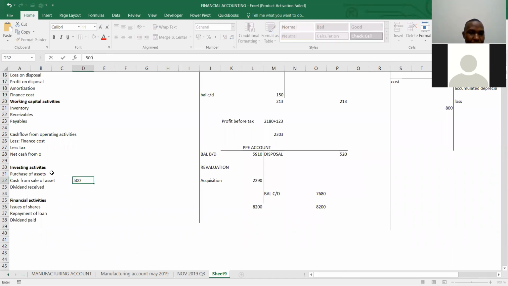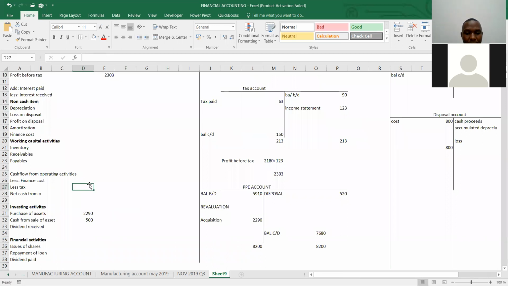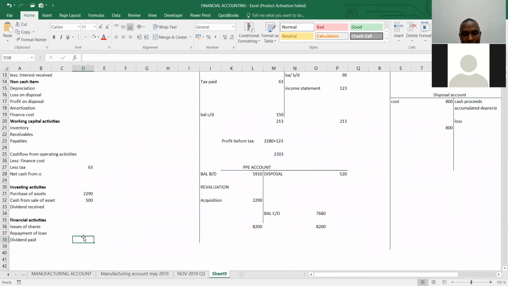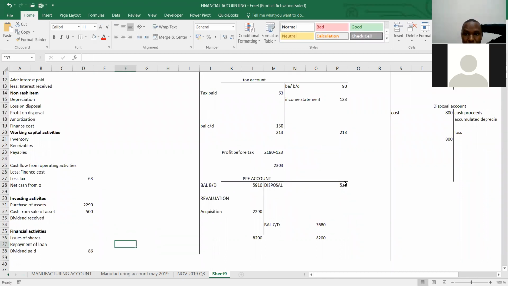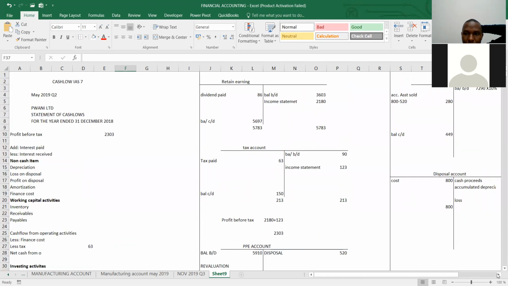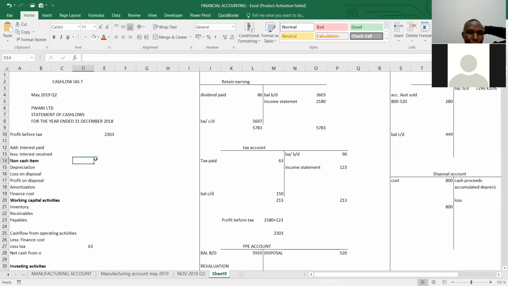That is 500. Tumepata acquisition equal ngapi? Purchase of an asset 2290. Kuna work nyingine kweli? Tax paid, tunaweza weka tax paid ile tumeiwork, that is 63. Kuna kitu kwa working tumengine tumefanya, kuna dividend paid, naweka dividend paid 86. So from our working, I don't think there's anything we have left. That now we can go, now we pick from the trial. Oh, there is a loss on disposal again, that is 20.